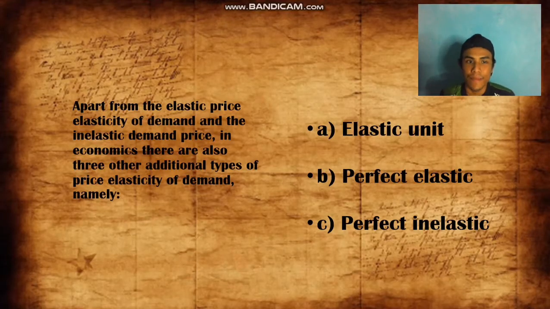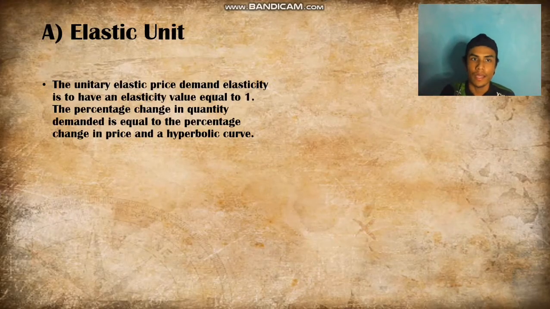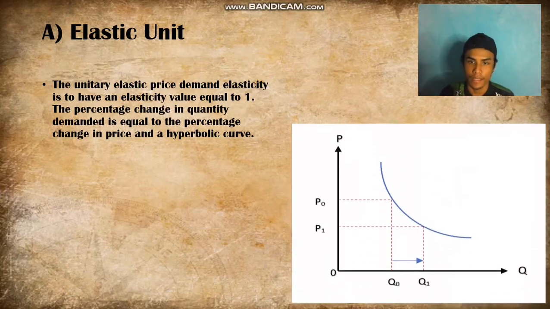Apart from the elastic and the inelastic price elasticity of demand, in economics there are also 3 other additional types of price elasticity of demand, namely A. Unitary elastic, B. Perfectly elastic, and C. Perfectly inelastic. Okay. A. Unitary elastic. The unitary elastic price demand elasticity has an elasticity value equal to 1. The percentage change in quantity demanded is equal to the percentage change in price, and it has a hyperbolic curve, like this.